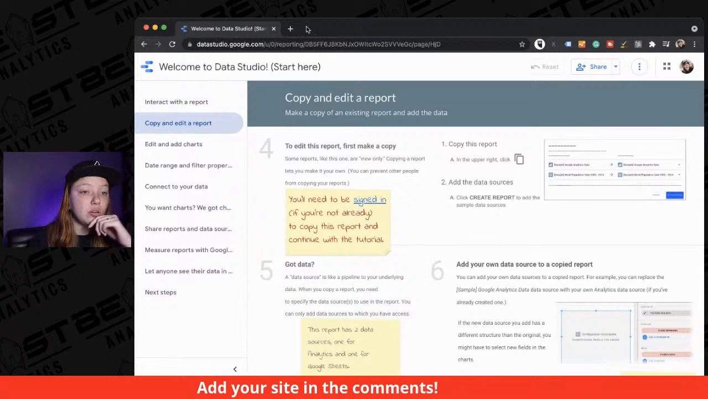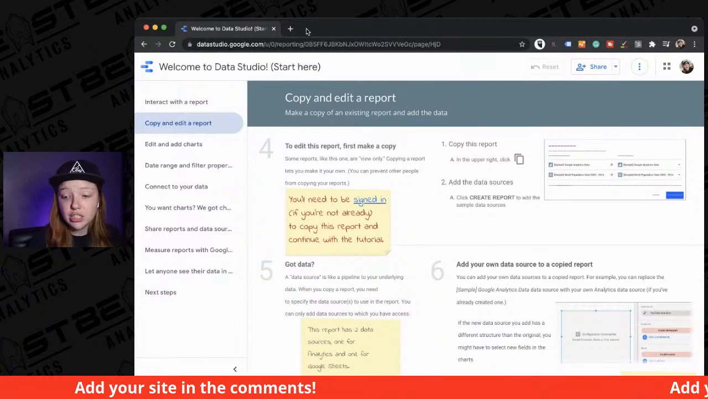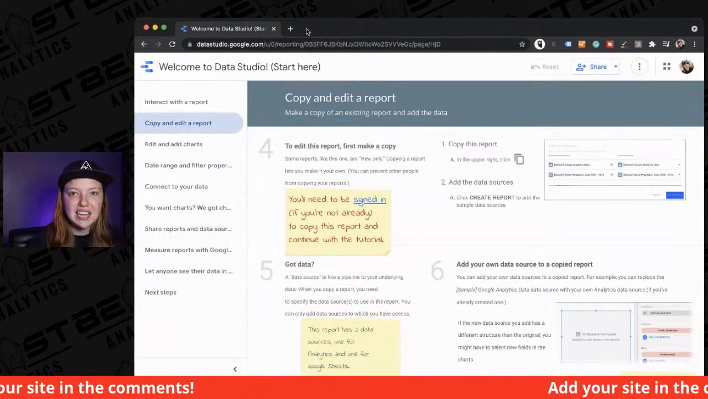There's also a Google Data Studio certification if that's something that you're interested in.